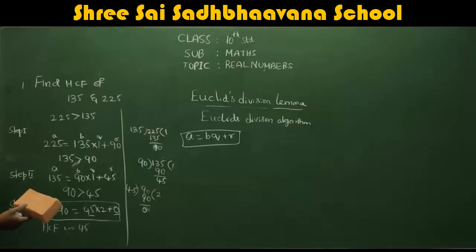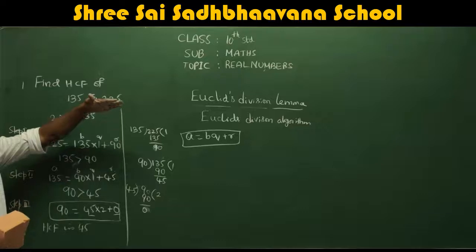I'll just explain once again. At first you may feel this is a little difficult. Later, once you do two or three sums, you can easily continue with the sums. It will not be that difficult. Usually, why do we use Euclid's division algorithm? Euclid's division algorithm is used to find the HCF of two numbers. It may be for three numbers also. That we will see in the next session.